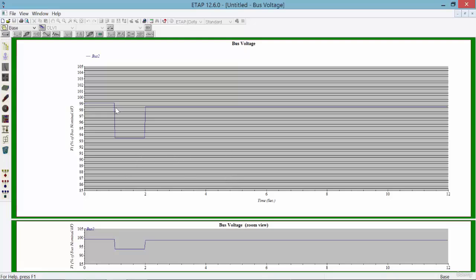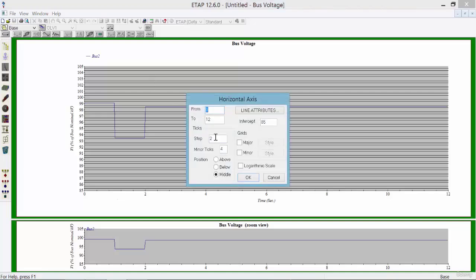Now you may see that we have the range of 85 to 105% of the nominal voltage selected for the vertical axis, and the steps in between are 1: 85, 86, throughout 100 up until 105. For the horizontal axis, the time axis, we can do the same thing.